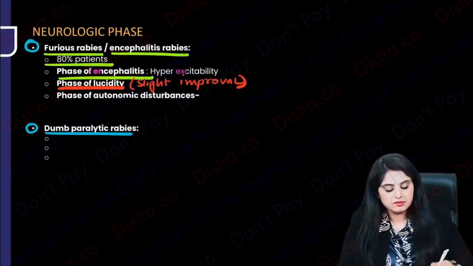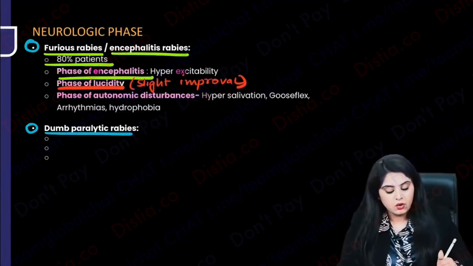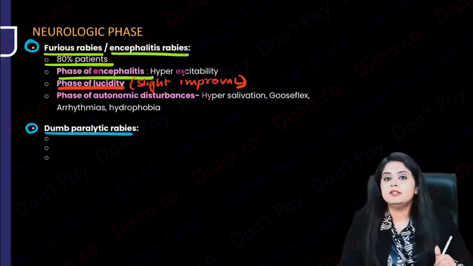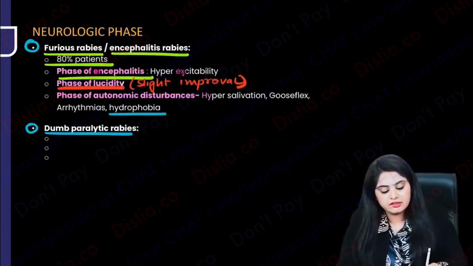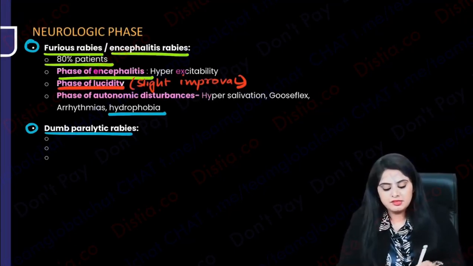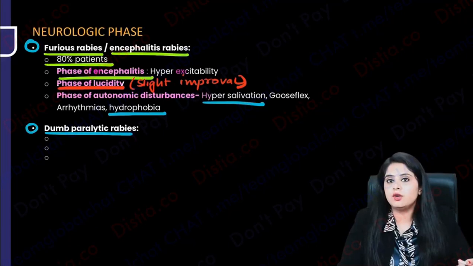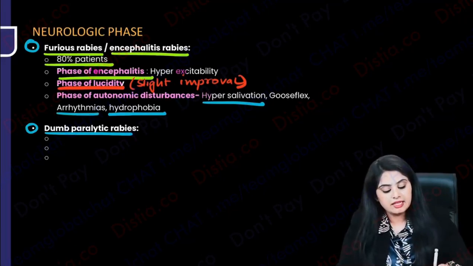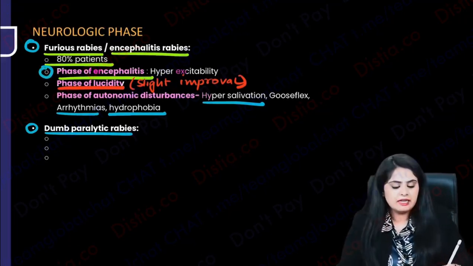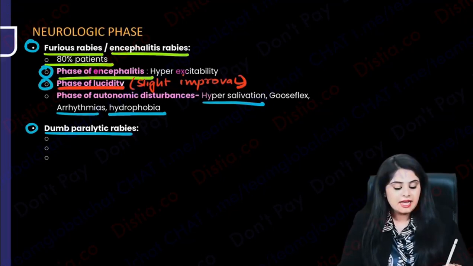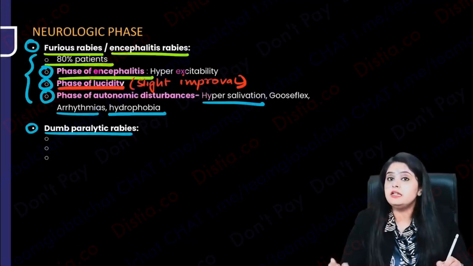And finally comes this last stage called the stage of autonomic disturbances. This is where the heart rate, the BP, the organs, the autonomic system starts getting affected. And finally, this is what you were asking for, hydrophobia. The patient himself is going to hypersalivate a lot, but he's always going to have difficulty in drinking water. There is hydrophobia and there is arrhythmia. So autonomic disturbances have started. So simple: first encephalitis, with a slight improvement because your body is trying to fight, and finally comes the phase of autonomic disturbances. That is the furious encephalitic rabies seen in 80% of people.